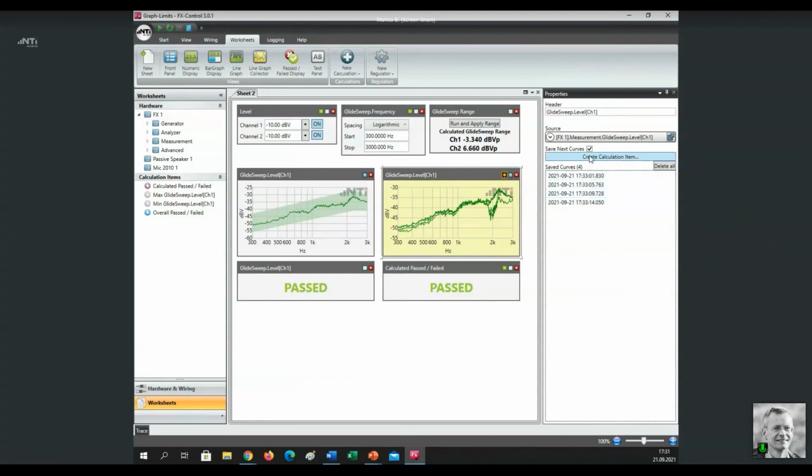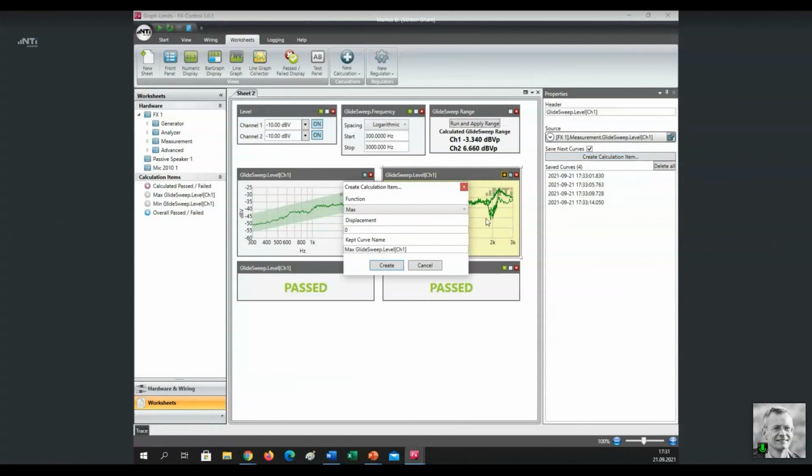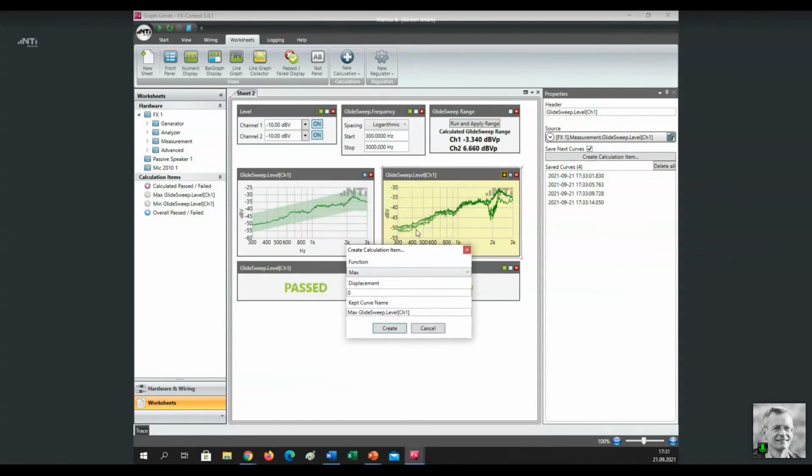I just click here on the Create Calculation item. The panel opens. I can, for instance, say I want to have all the maximum points of all these curves, of every curve. What is the maximum of all curves together? And for instance, I could say I want to add a headroom of 60 dB, or I can say take the minimum minus 60 dB, or I can take the mean. I have a couple of possibilities to build the foundation, the base for my tolerance limits.